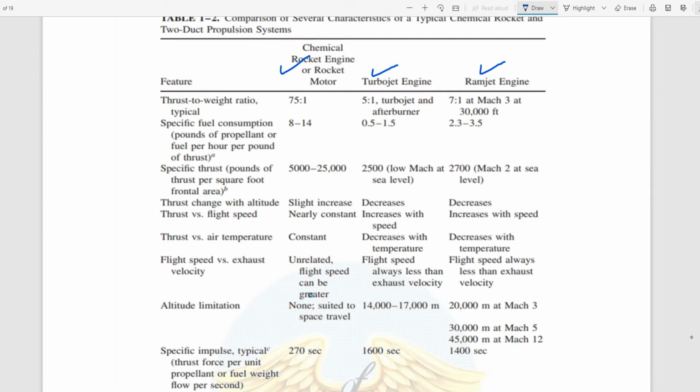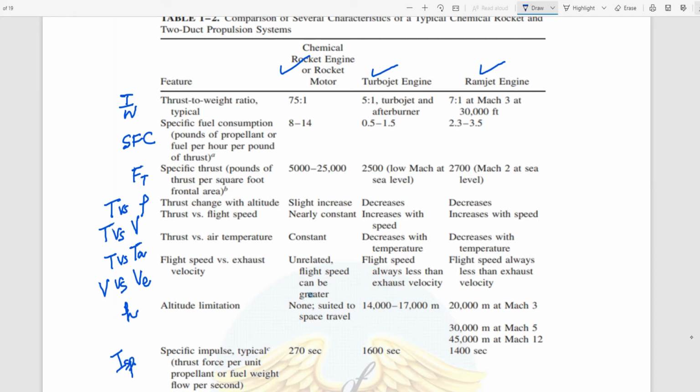You have to remember the parameters: thrust to weight ratio, SFC, specific thrust, thrust versus change in altitude, thrust versus speed, thrust versus air temperature, flight speed versus exhaust speed, altitude limitations, that is height, and ISP.